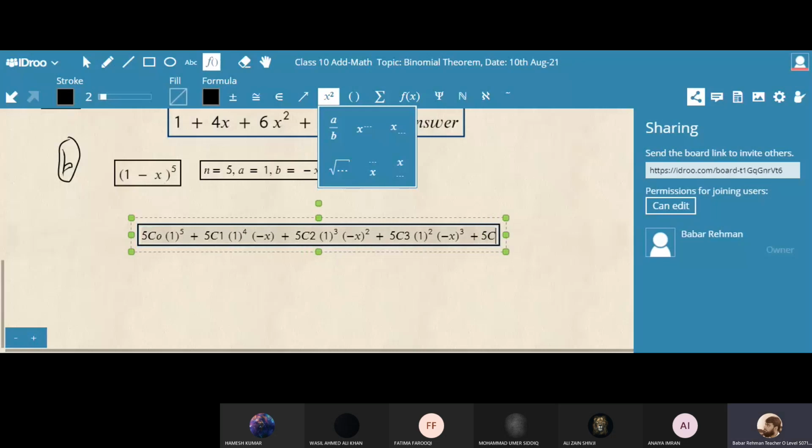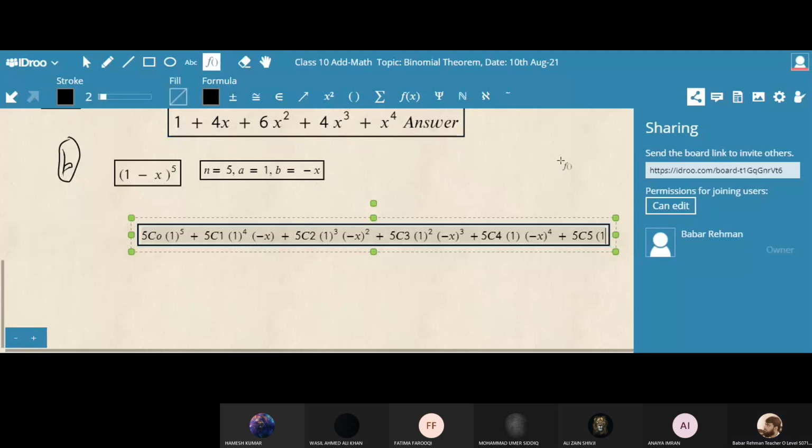Plus 5C4. What about 1? 1 power 1, so we don't write it. Minus x power 4. Then plus 5C5, then 1.